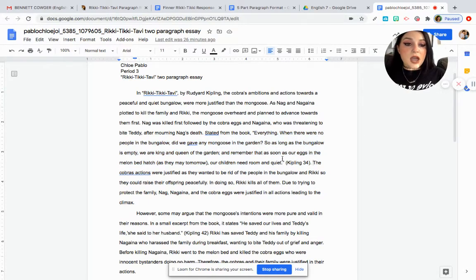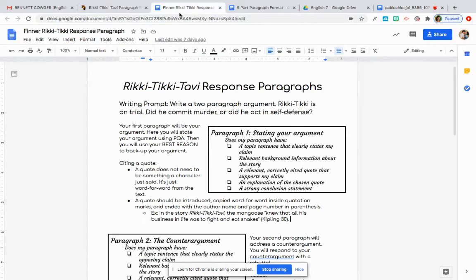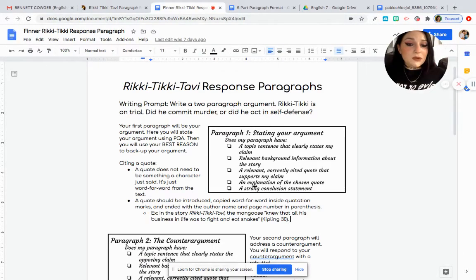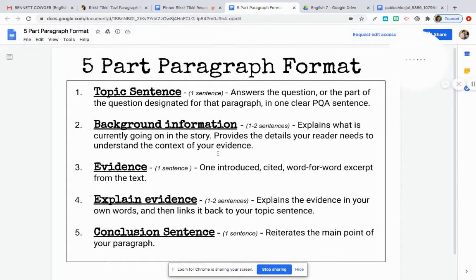They had the end quotation mark, period. They had the parenthesis, author last name capitalized, page number, and parenthesis, period. So they cited the quote correctly. Great job. We are almost done. So thank you for sticking through. Let's continue back. After the quote, you need an explanation of your chosen quote. So let's see what that looks like in our 5-paragraph format.